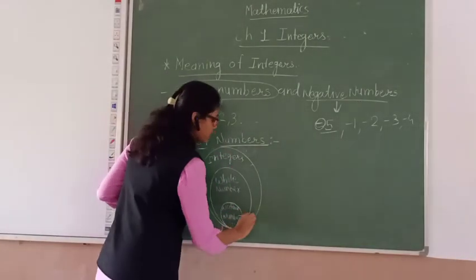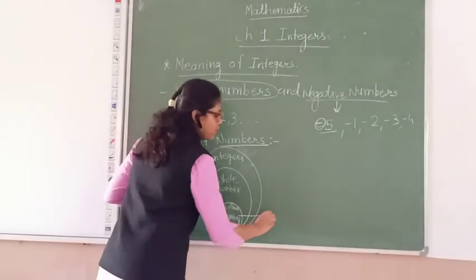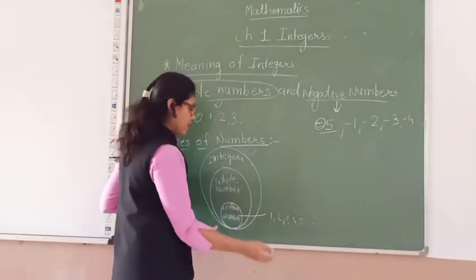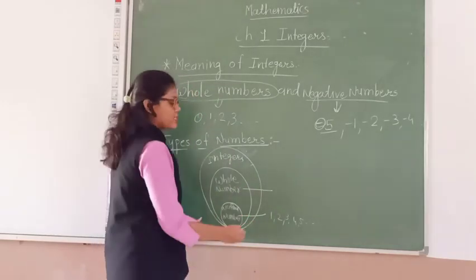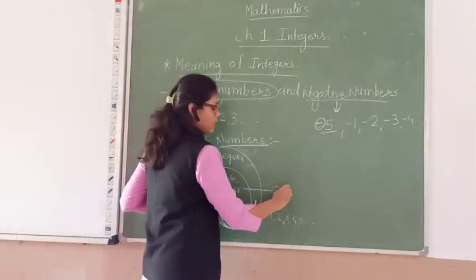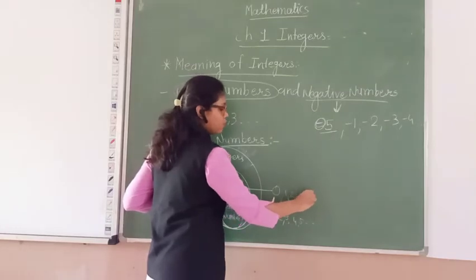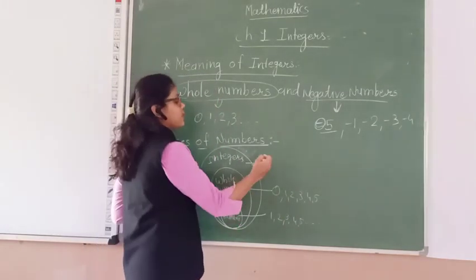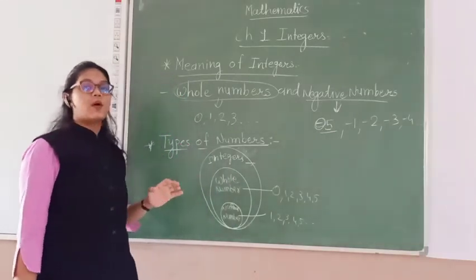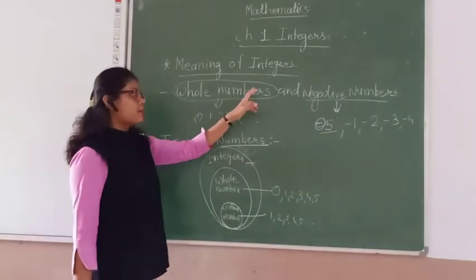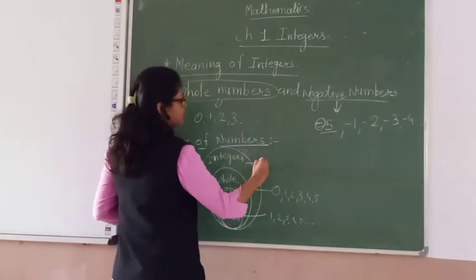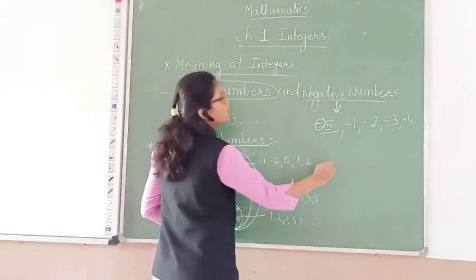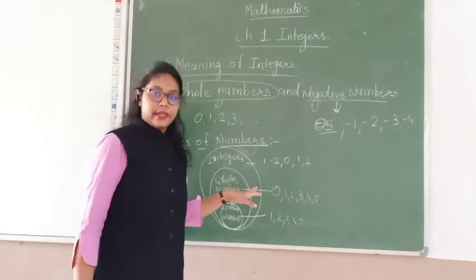Here we can write the natural numbers include 1, 2, 3, 4, 5, etc. And the whole numbers start from 0, 1, 2, 3, 4, 5, etc. And the integers have the combination of whole numbers and negative numbers. It means -1, -2, 0, 1, 2. These are all integers.